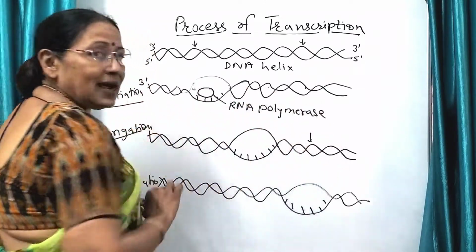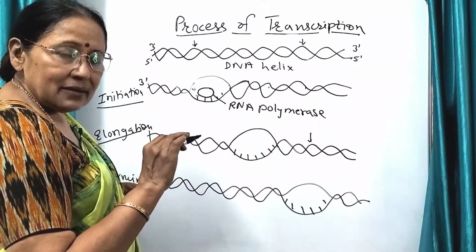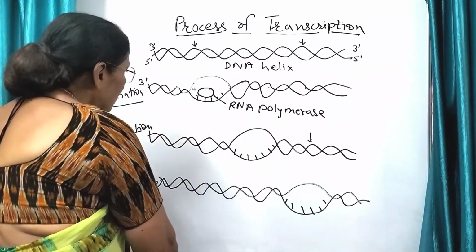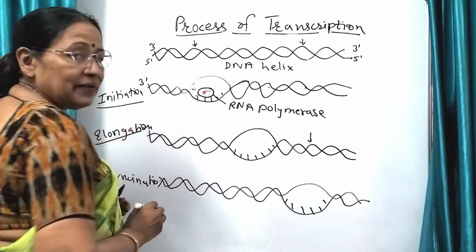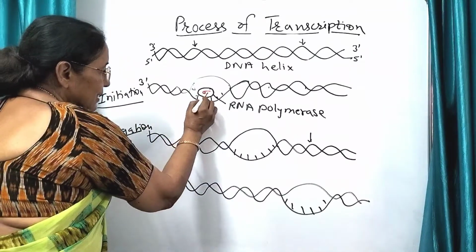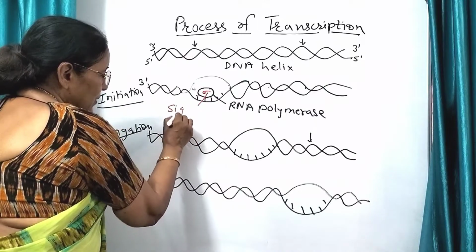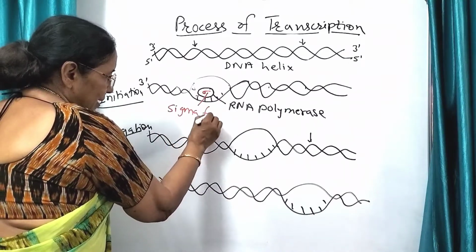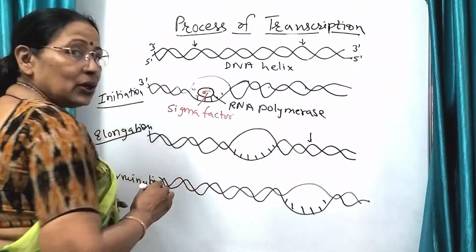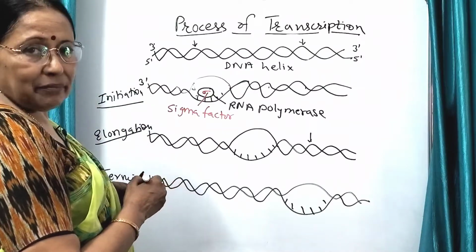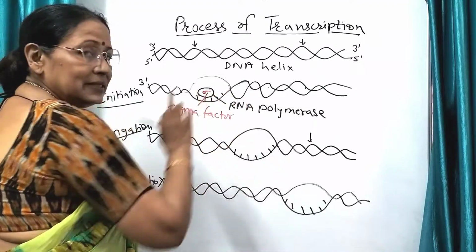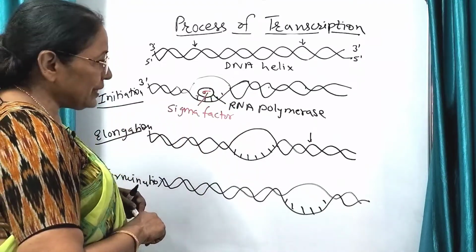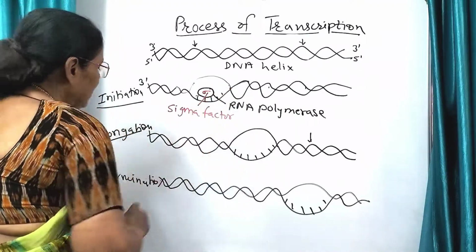It cannot start the initiation on its own. तो वो मदद किसकी लेता है? वो मदद लेता है सिग्मा फैक्टर की. This is the sigma factor. Together they are called holoenzyme, the complete enzyme. Now it can start the initiation. Done. This much it will do.